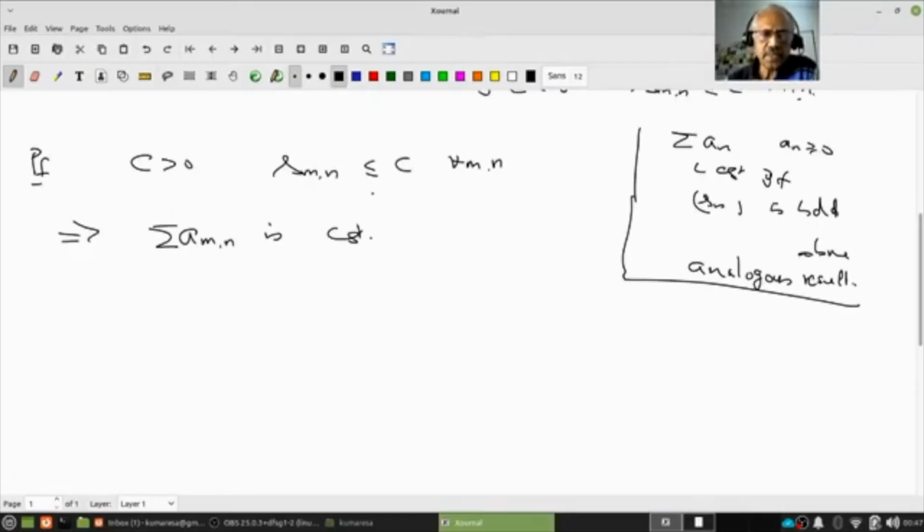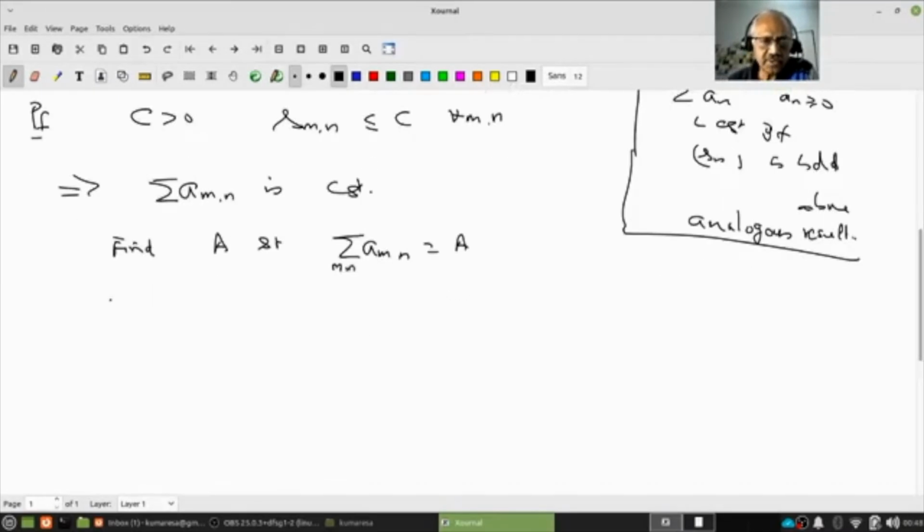If I want to show this is convergent, then I have to find an A such that the limit of S_mn equals A. And what was the definition? For every epsilon positive there exists N so that for all m, n greater than or equal to N, the modulus of S_mn minus A is less than epsilon.